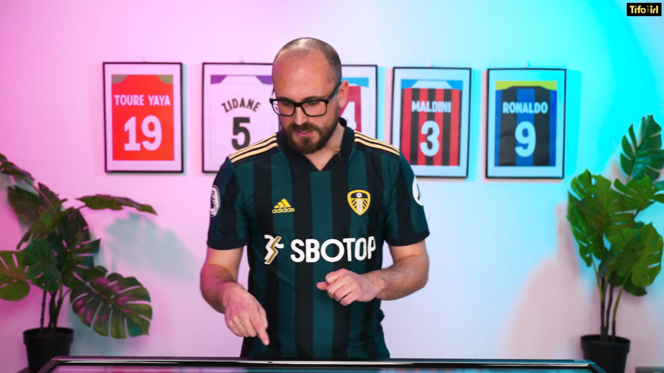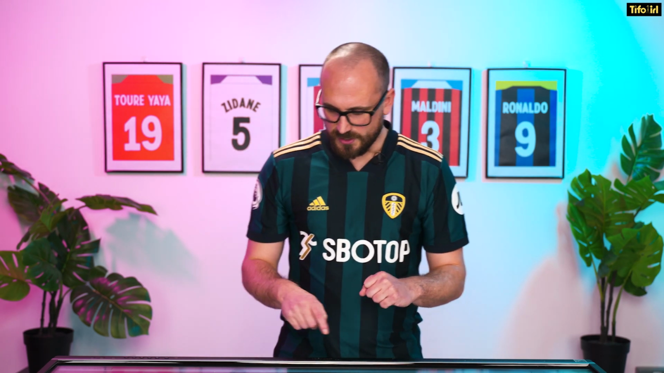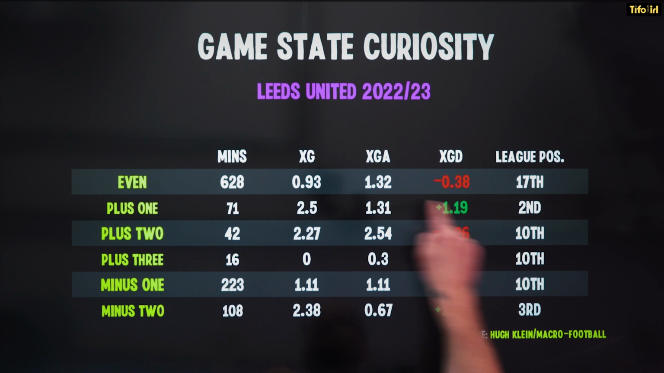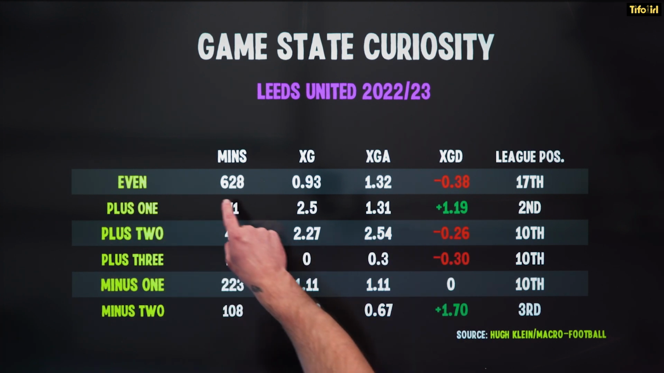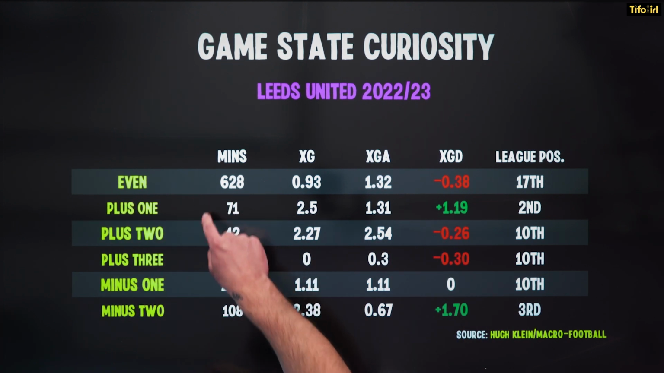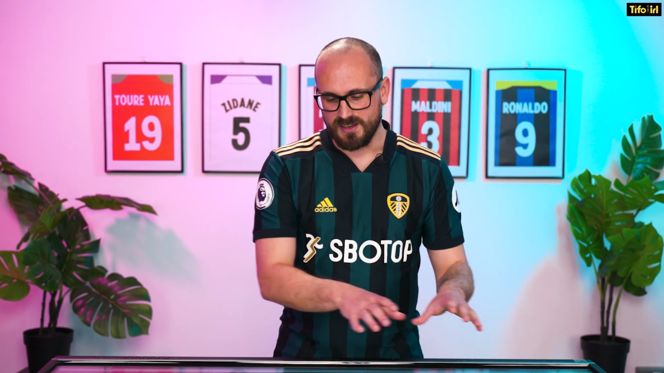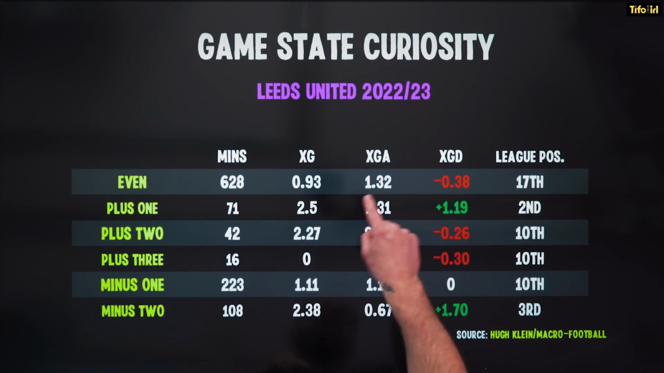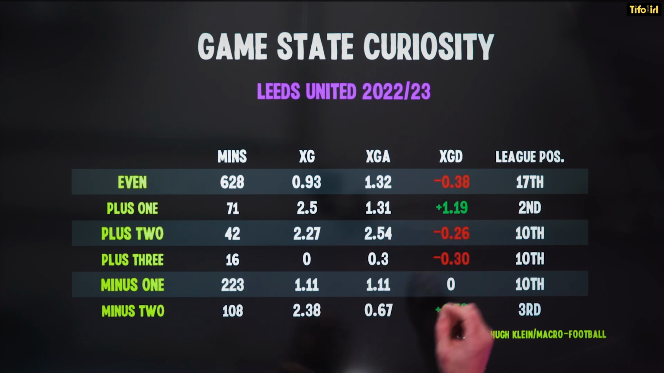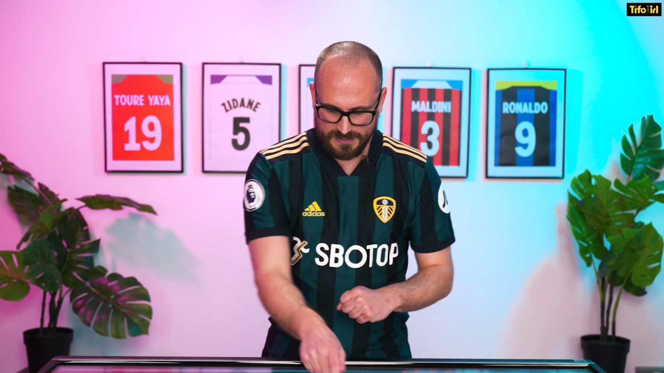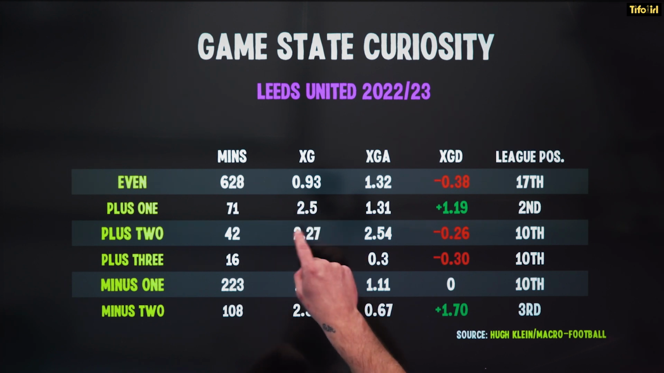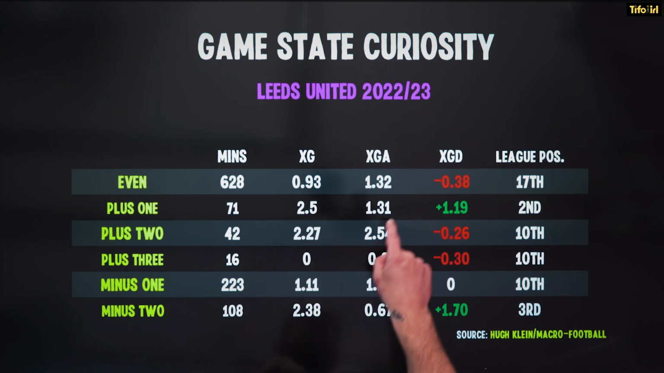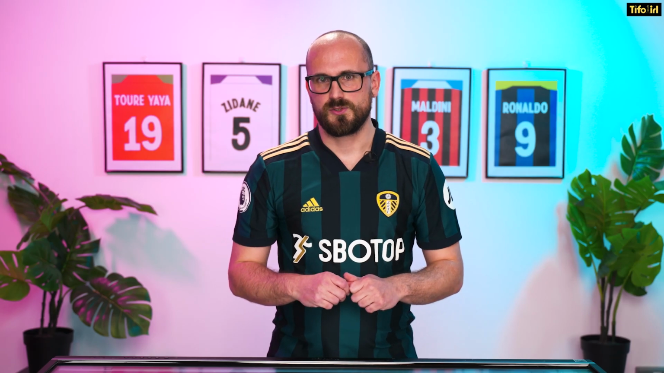Now there are some areas where Leeds are quite good. It's worth having a look at those. One of them is here, when Leeds are a goal up. Worth noticing they've only been a goal up for 71 minutes, so they've only been in that game state a little time. And in that game state, they've generated a lot more expected goals than they have against, so they look quite good there. It is worth noting as well though, that in this situation, yes, they're generating a lot of expected goals per 90, but they're also conceding a lot of expected goals per 90 too.